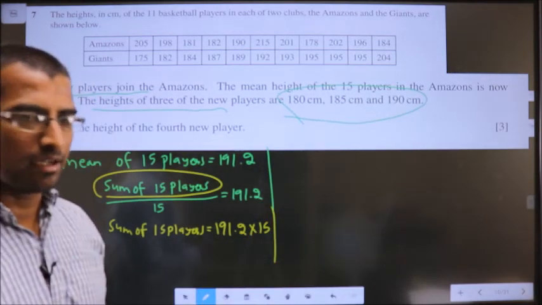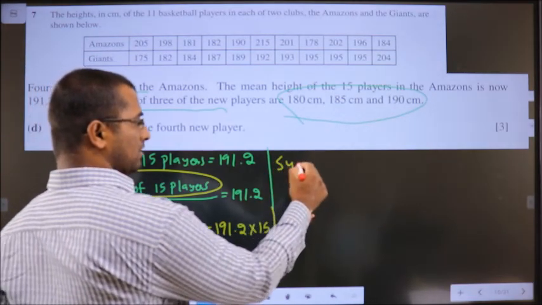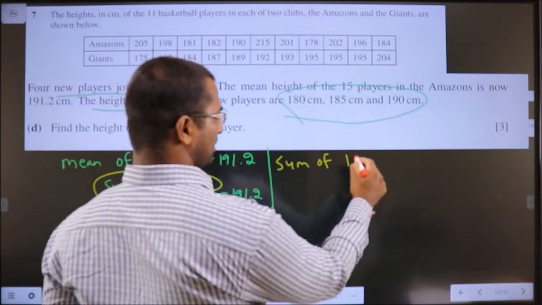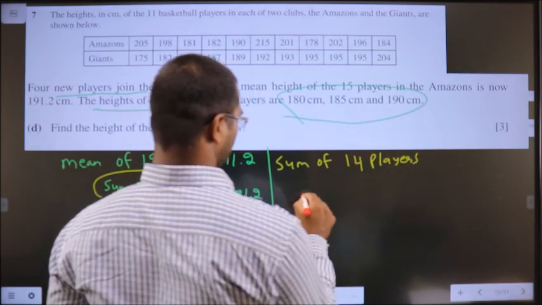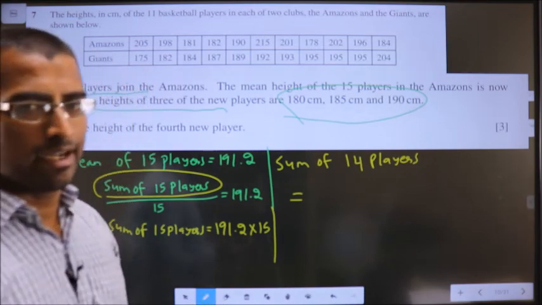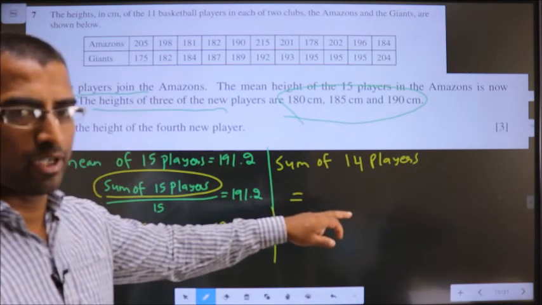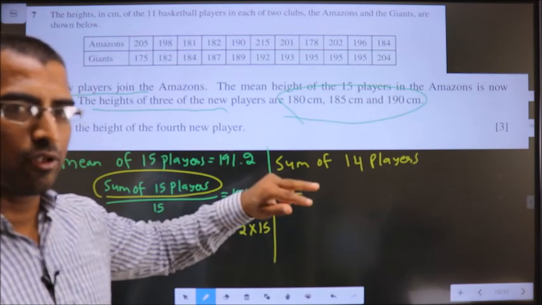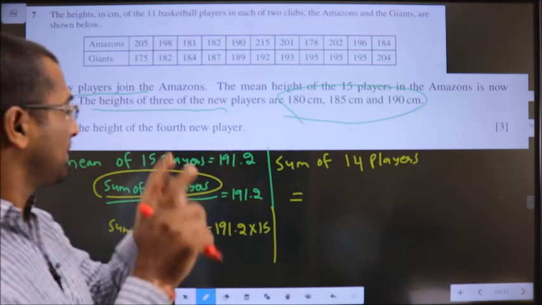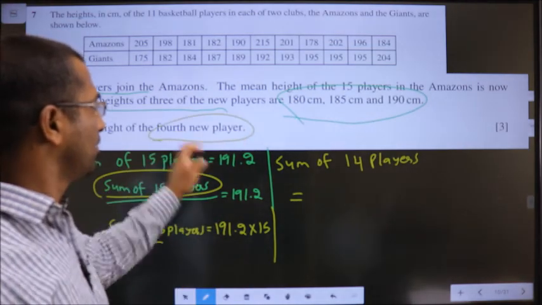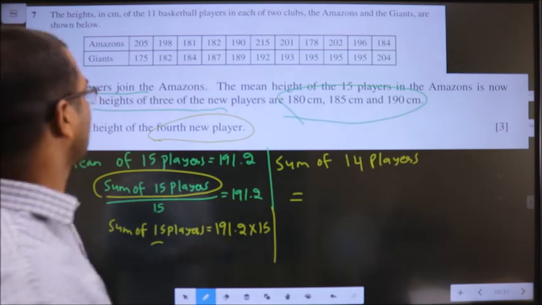Clear so far? And here I will find out sum of 14 players. Why am I finding sum of 14 players? Here sum of 15 and here sum of 14. If I subtract those two, I will get the height of the 4th new player. Clear?